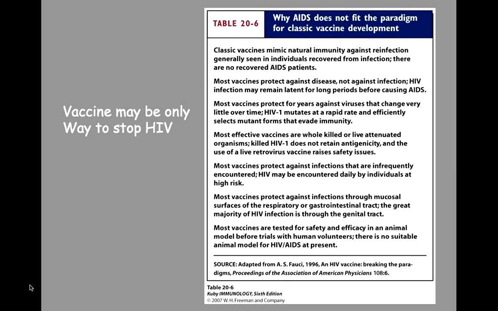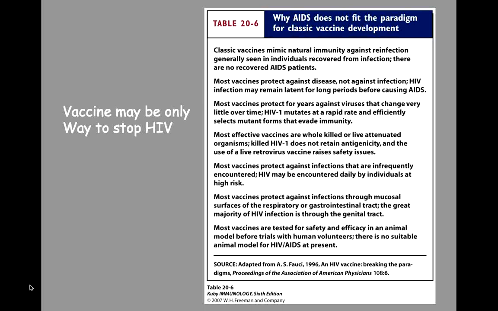Most vaccines protect against respiratory or gastrointestinal tract infections, whereas the majority of HIV infections take place through the genital tract. Development of vaccines through clinical trials relies upon animal experiment models, which are not available in this case, as chimpanzees do not get HIV infected most of the time.